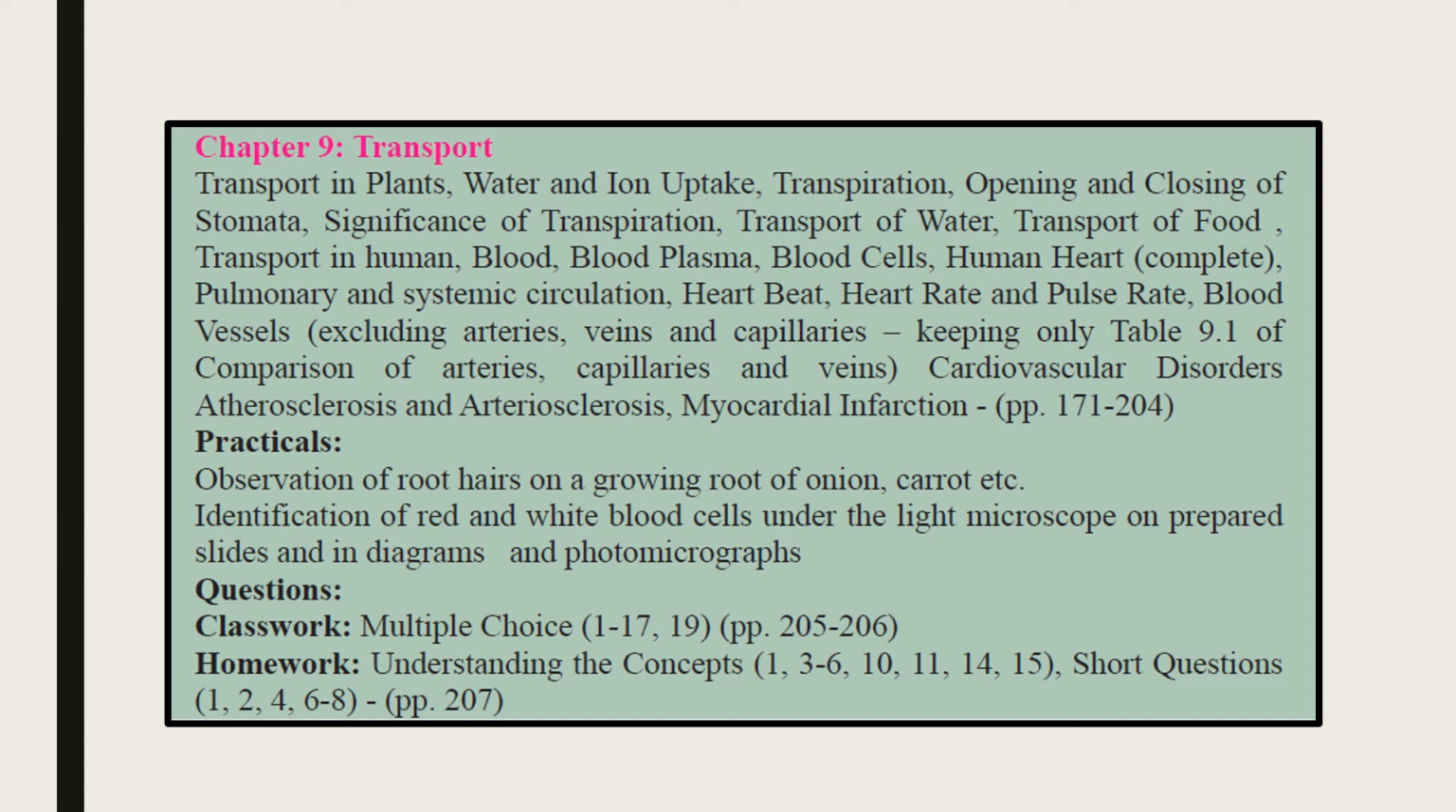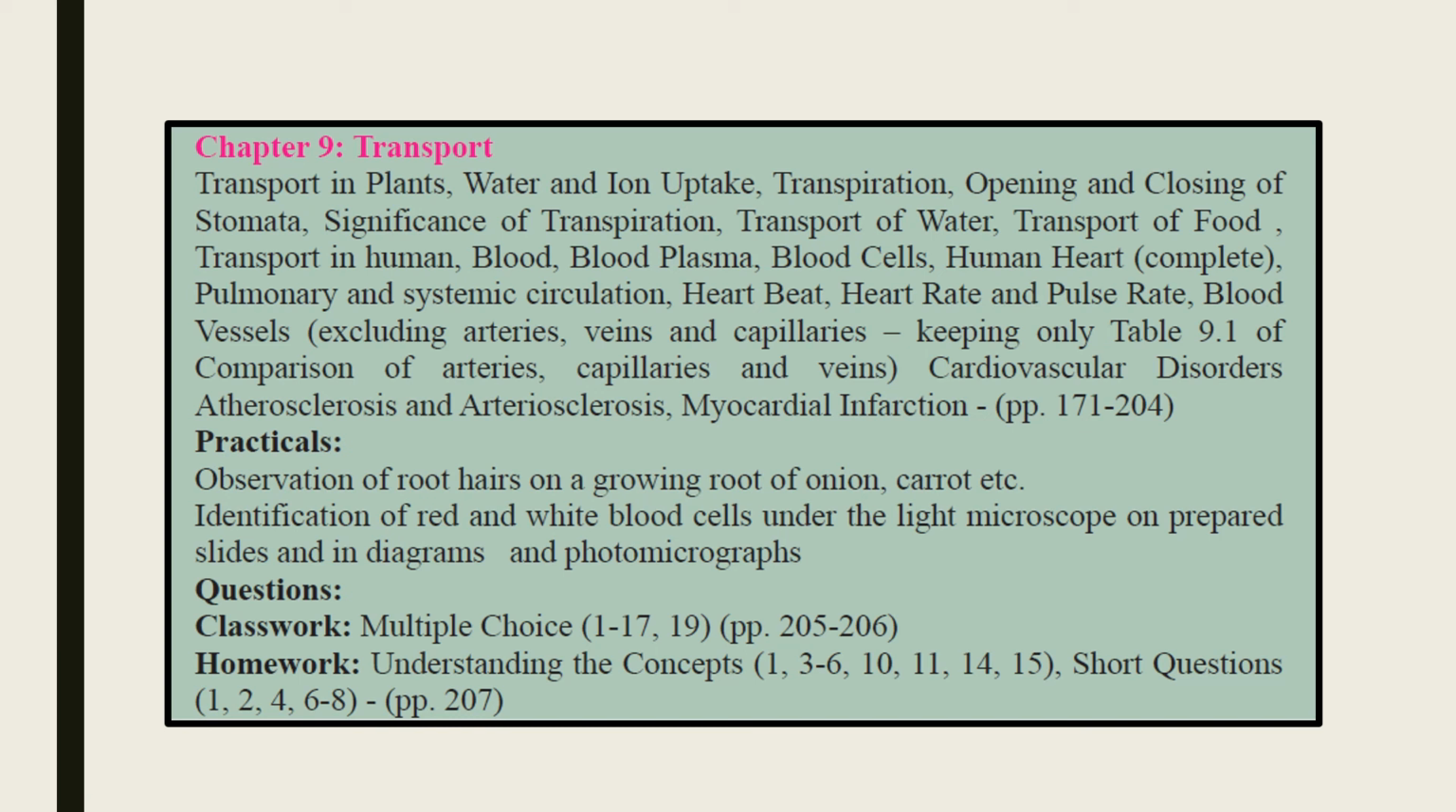The topic of human heart, which is present on page number 192, is part of our curriculum. Pulmonary and systemic circulation, which is on page number 193. Heartbeat, heart and pulse rate, on page number 195, and blood vessels on page number 197. This is all included, but they have mentioned that the subheadings of blood vessels, which are arteries, capillaries, and veins, are not included. We are only supposed to do an introduction to blood vessels, and what blood vessels are.